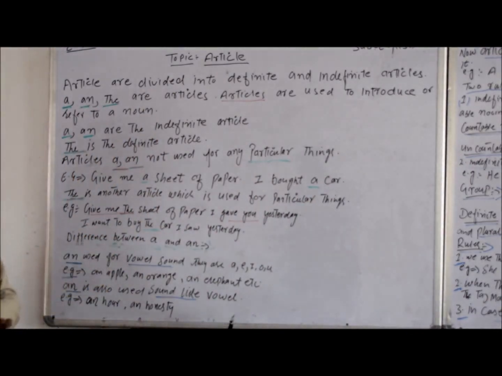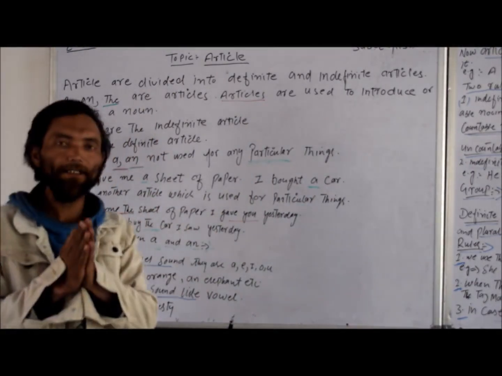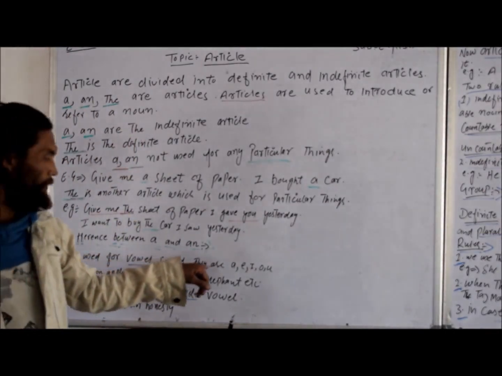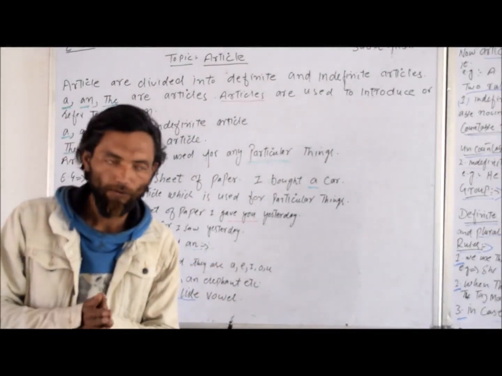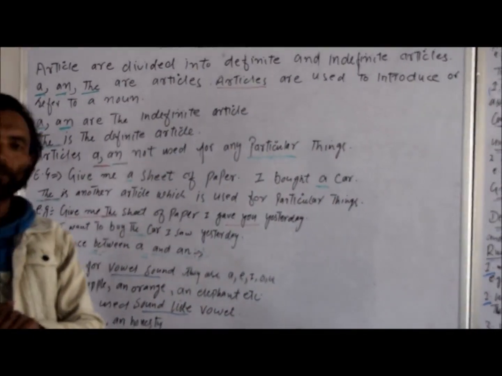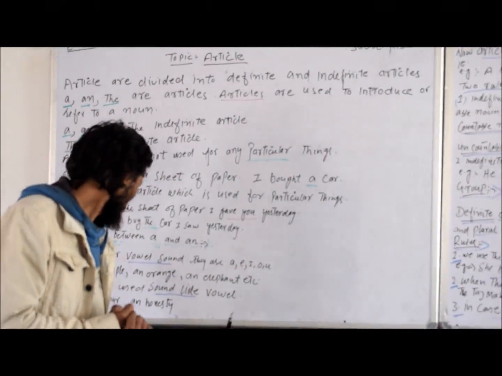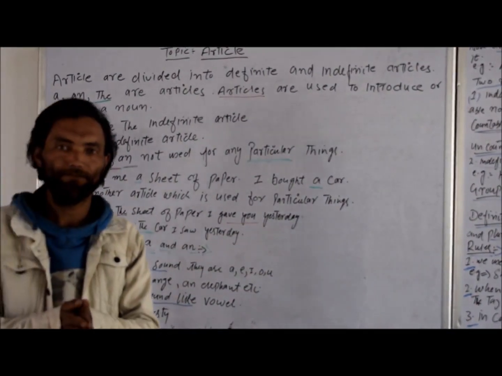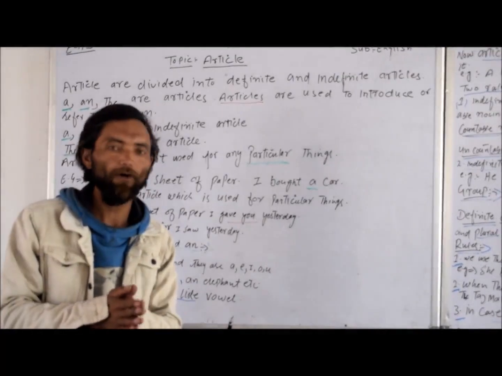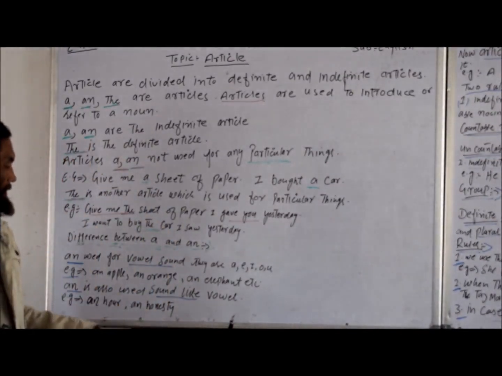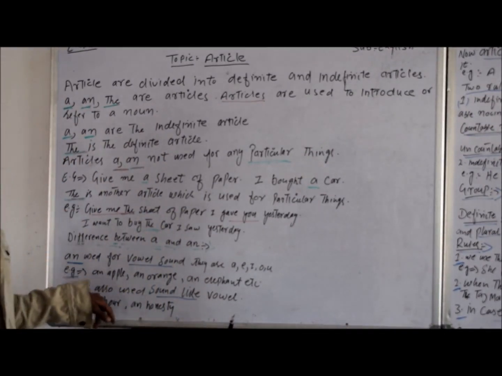The difference between a and an. An is used for vowel sounds. They are A, E, I, O, U. For example, an apple, an orange, an elephant. An is also used for words that sound like vowels, not vowels themselves, but sound like vowels. For example, an honor, an honest are examples of an.